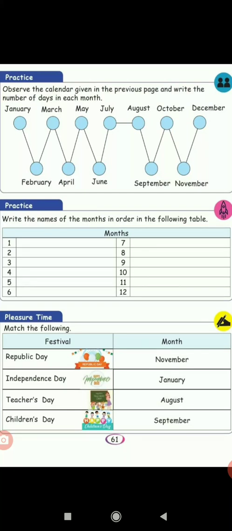March, sorry, 31 days. April 30. May 31. June 30. July 31. August also 31. September 30. October 31. November 30 and December 31.